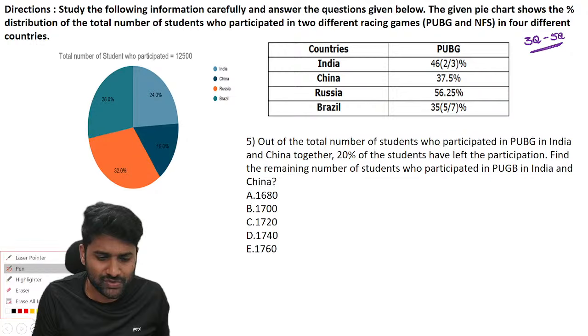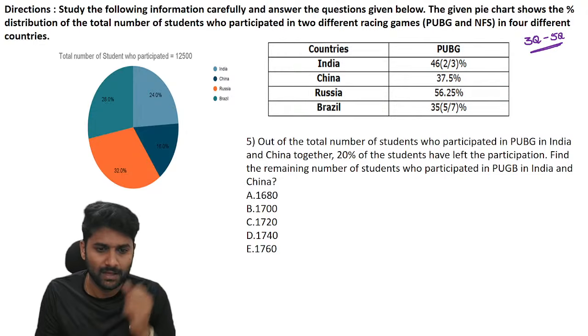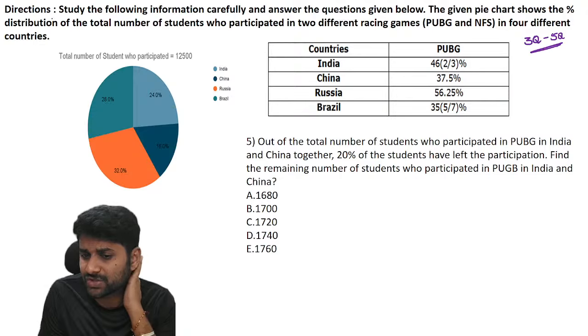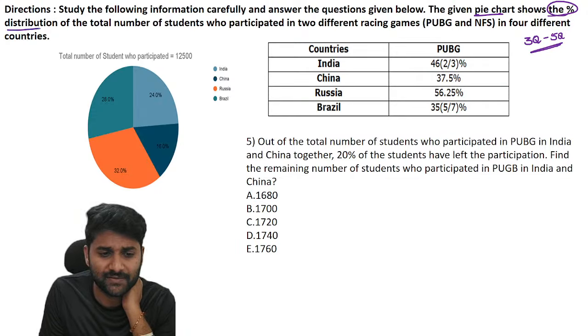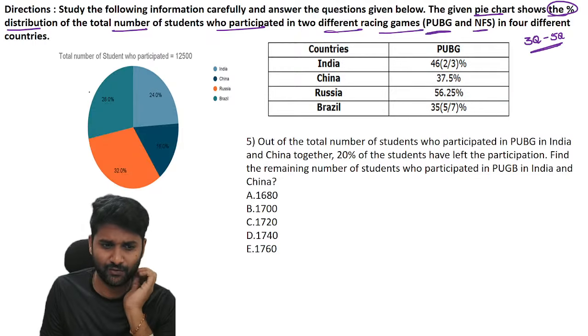They will give information on the data. Understand the information, go through the proper calculation and identify the perfect result. See, what is the approach for this question? Understand that there are 2 pictures and 2 data sets available, raw data, and you have to solve this question. So before that, go through the information. Study the following information carefully and answer the questions given below. The given pie chart shows the percentage distribution of the total number of students who participated in 2 racing games, PUBG and NFS, in 4 different countries.